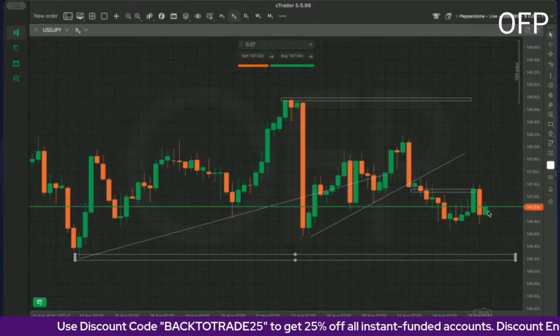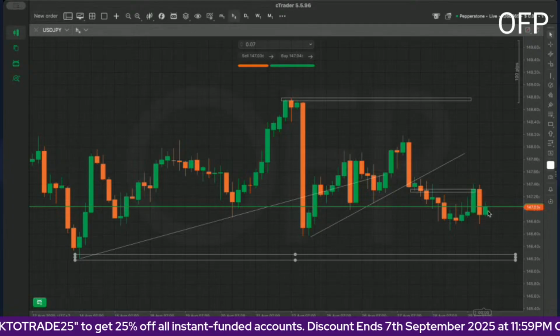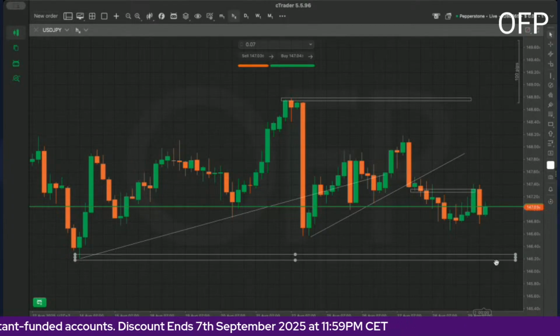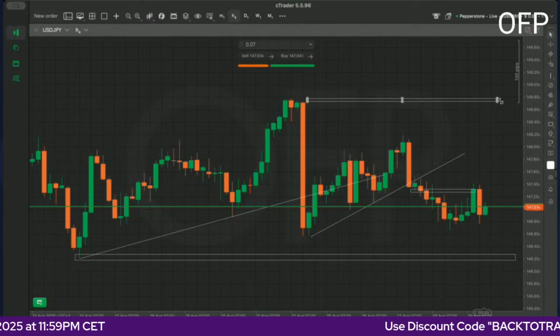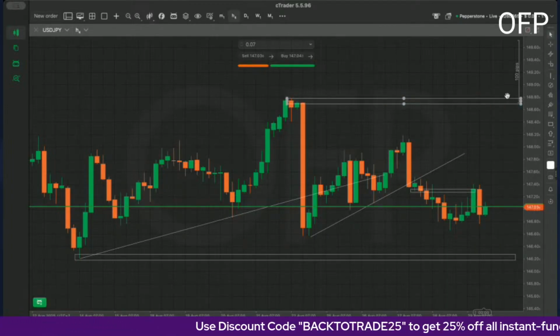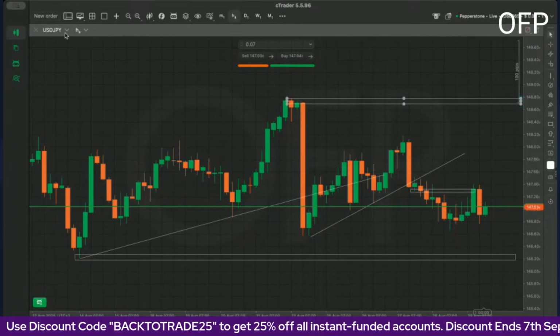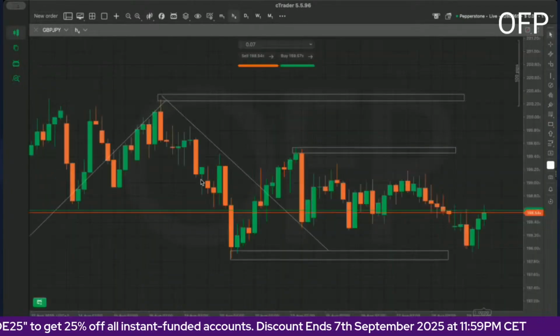So I do believe there might be some dollar weakness as we start the week this Monday and Tuesday. Then Wednesday, Thursday, Friday, we might actually be seeing some dollar strength. Then probably by Friday, when NFP does come through, we might be seeing ourselves back up here around 148,800 on dollar yen. Then let's look at pound yen.